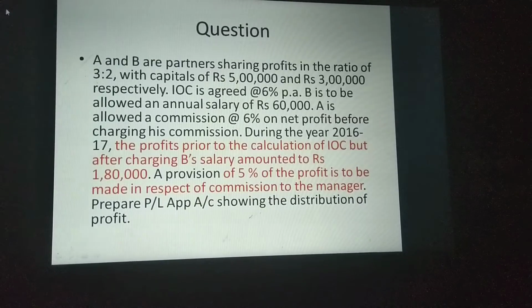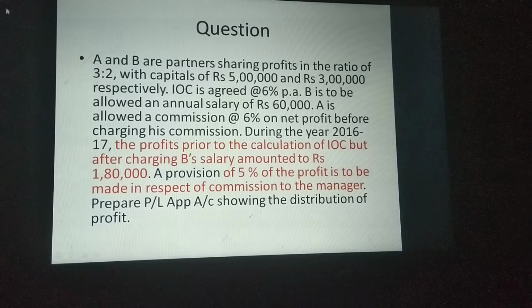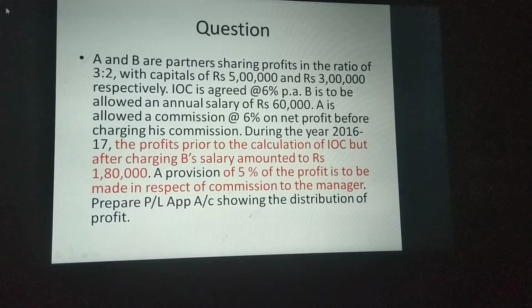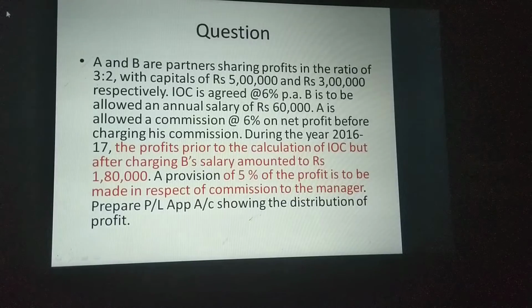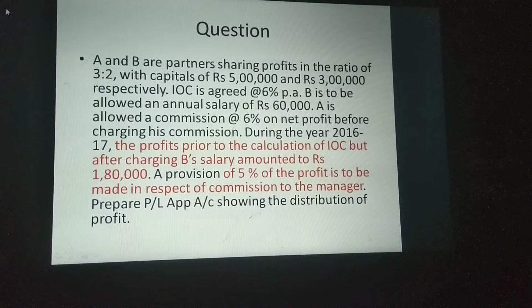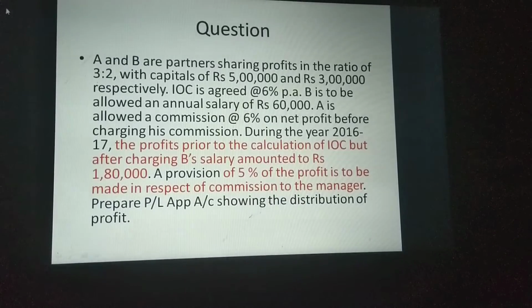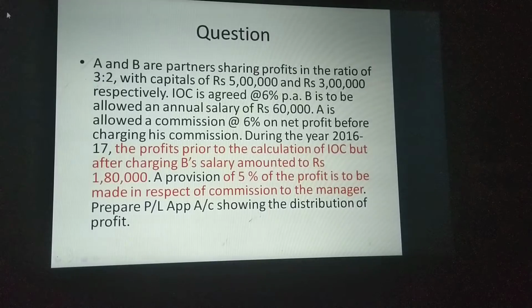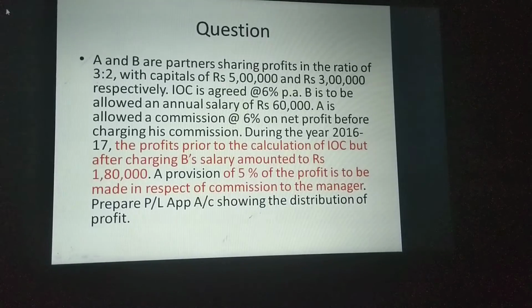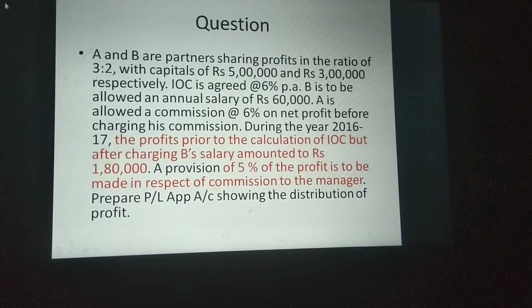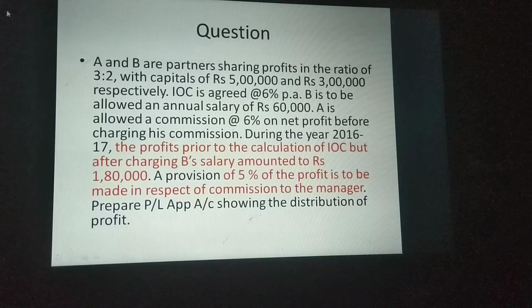Already I told you, whenever you read a question, understand it properly. Go through each sentence and line. Then A is allowed a commission at the rate of 6% on net profit before charging his commission. A means the partner. The partner is getting a commission of 6% on net profit before charging his commission. So we studied two ways to calculate commission: before charging commission and after charging commission. Here it is before charging commission.